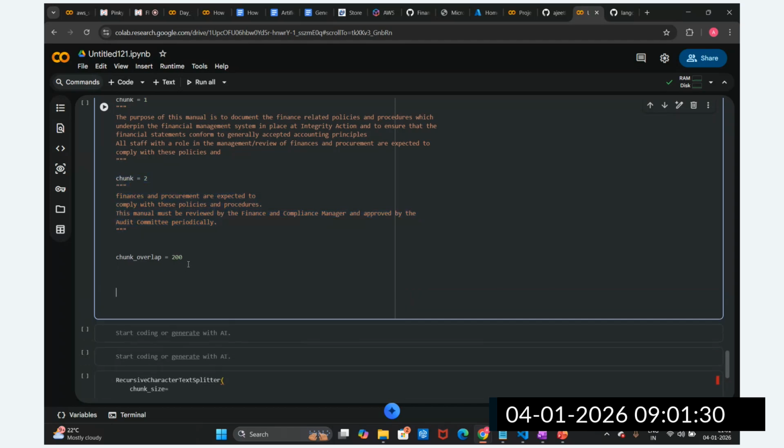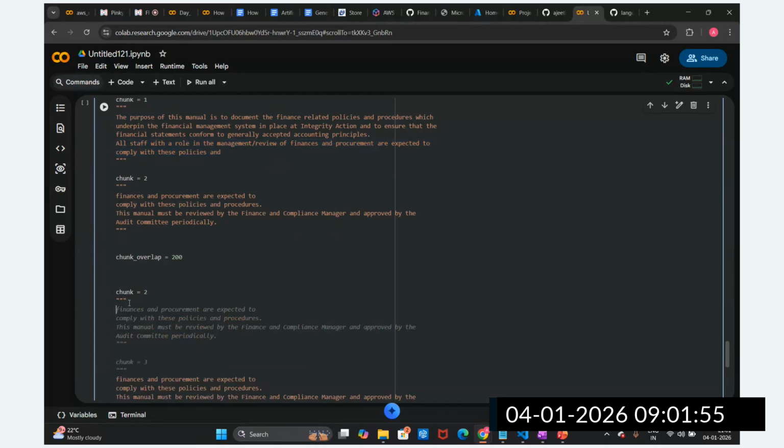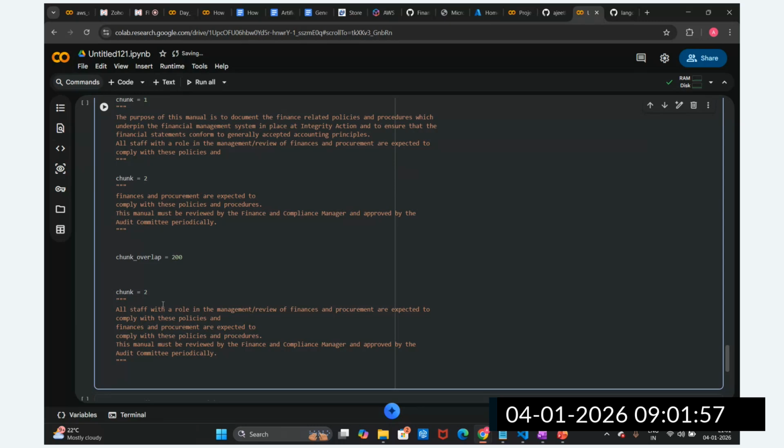So what is the benefit of this chunk overlap? Let's suppose I'm going back 200 characters to this point, and I'm going to start this new chunk with these 200 characters also. So what is the benefit here?